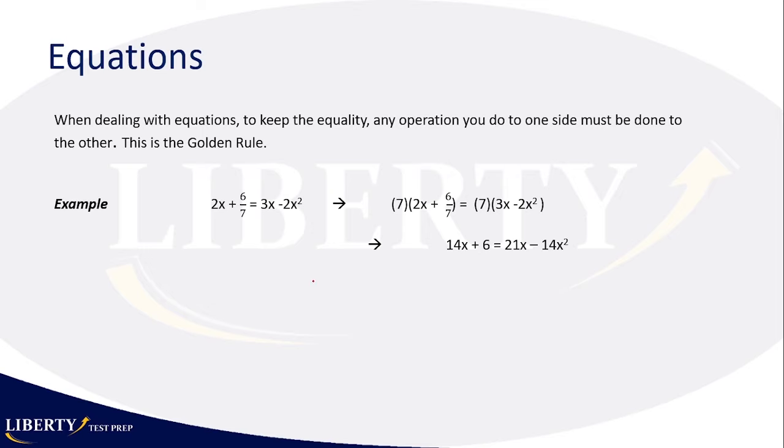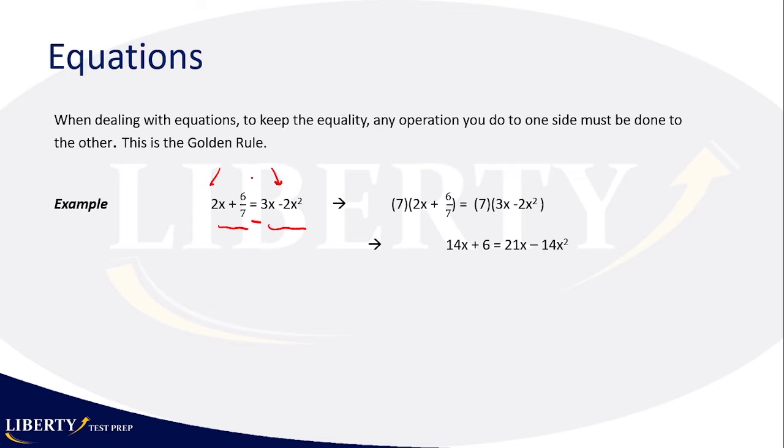So for example, equations, the golden rule as they call it. What is the golden rule of an equation? Whatever you do on the left, you have to do also on the right. So here we have an equation, an equal sign. We have a side on the left and a side on the right. If you want to do an operation on the left, you do exactly the same operation on the right, and then we're fine. That equation holds. If not, then you're changing the equation.